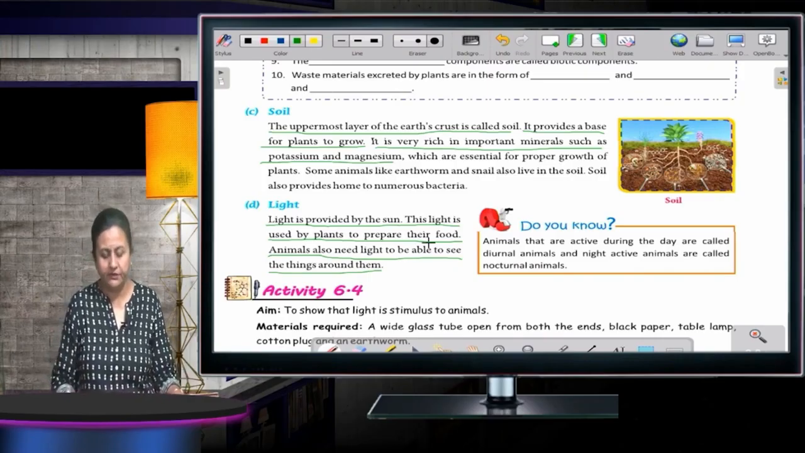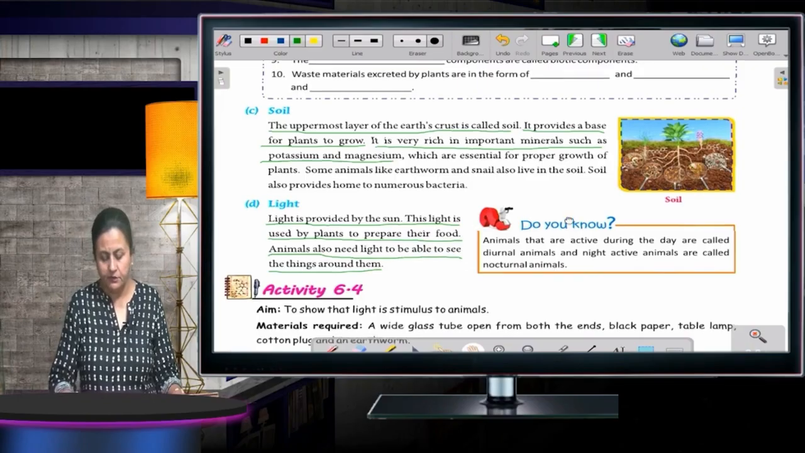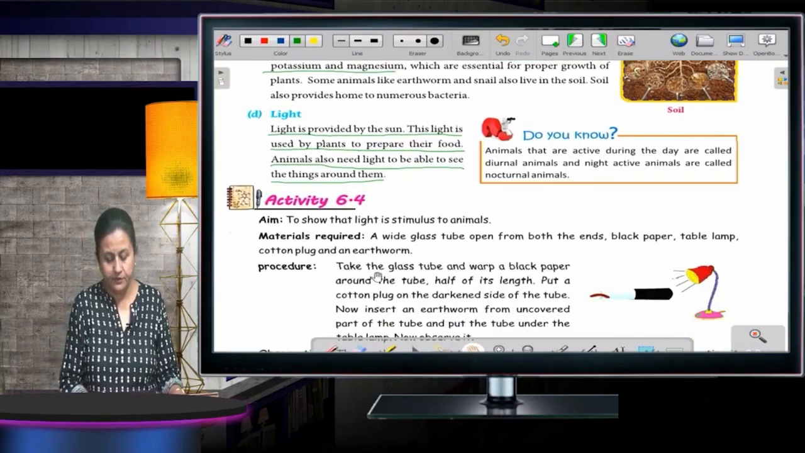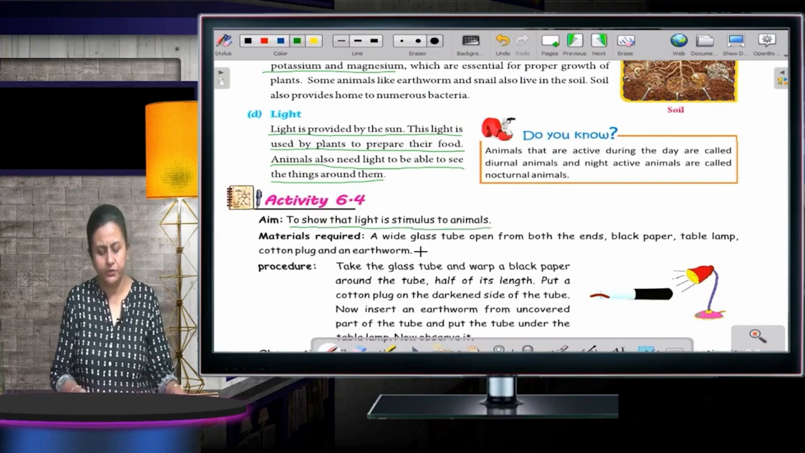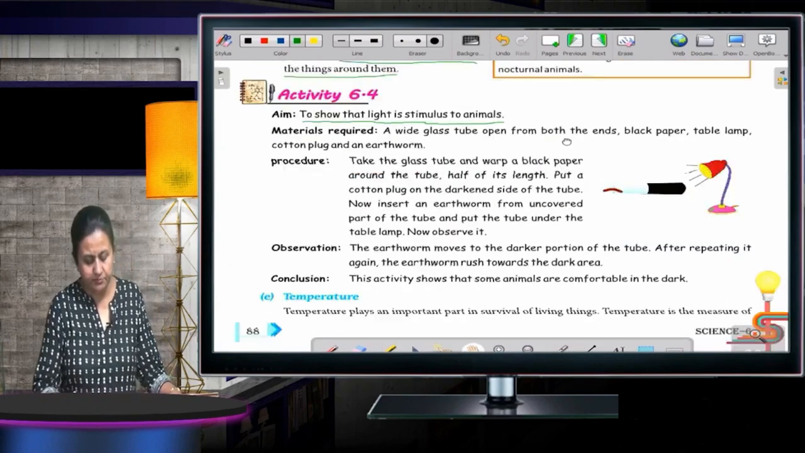Now there are different activities which they have shown to show that light is a stimulus to animals. You can just go through them. There's nothing much to explain over here.